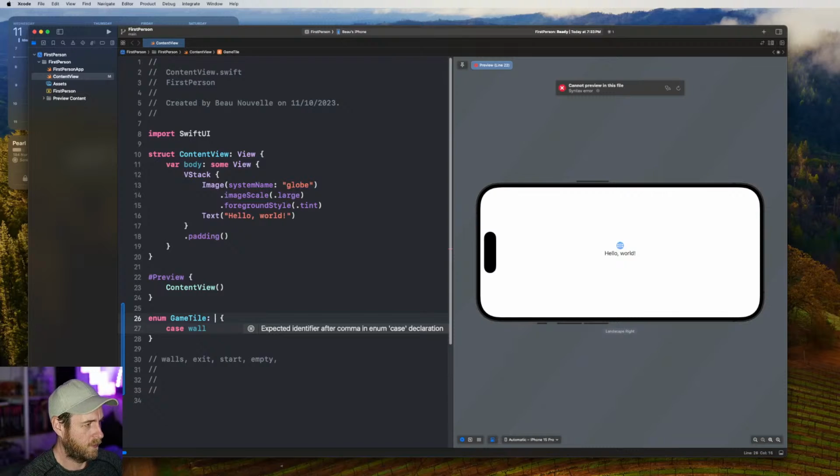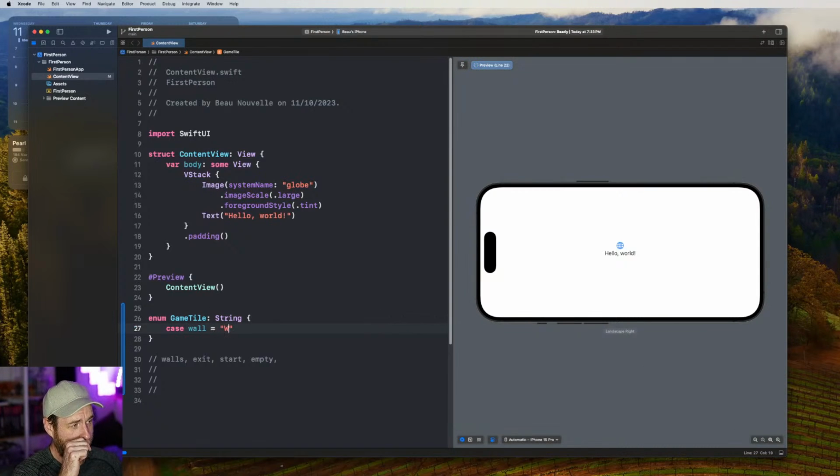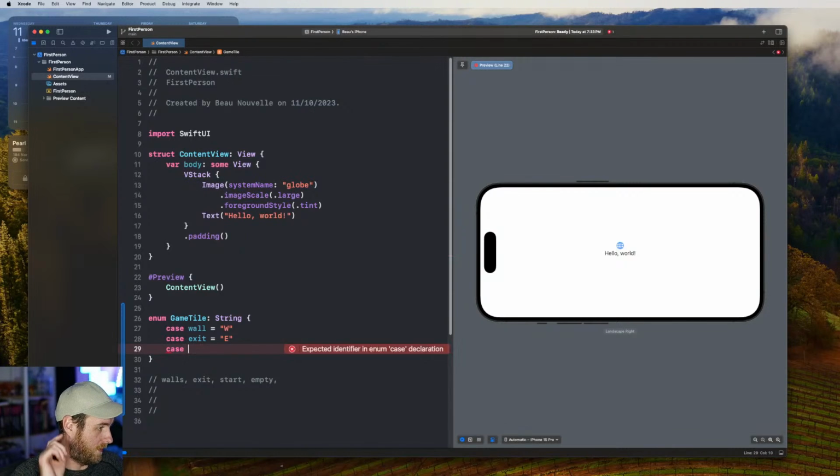Should we do this with numbers? Now let's do a string. We might change it. We'll see how we go. And then what I want to do is denote that with a capital W for wall. And then we have exit, which will be a capital E. And that way we can convert these from the JSON directly into the enums. I'm just making this up as we go along, by the way. So who knows? If you skip forward 30 minutes, this might be completely different.